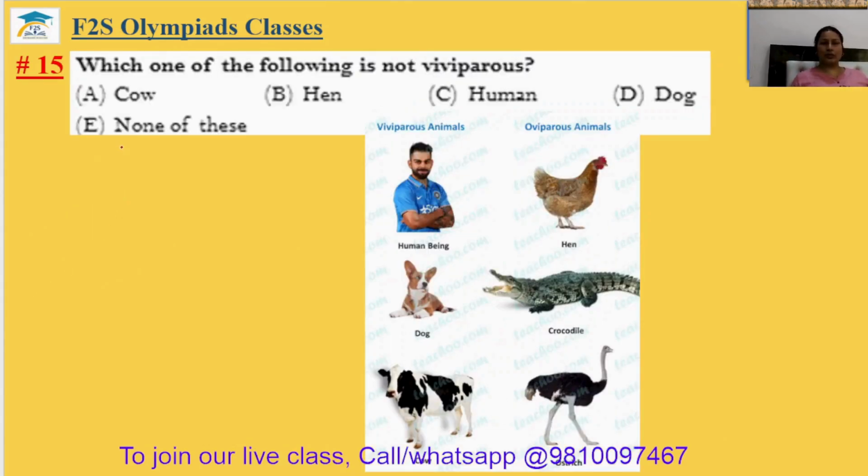Question number 15. Which one of the following is not viviparous? Viviparous means giving birth to young ones. Oviparous means laying eggs. So hen is not viviparous because it reproduces by laying eggs. The 15th answer will be option B.